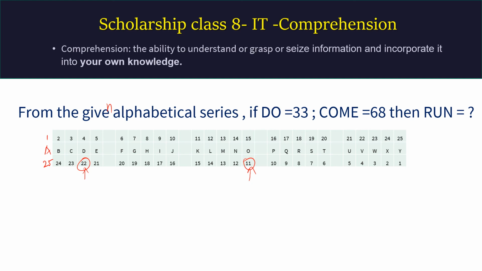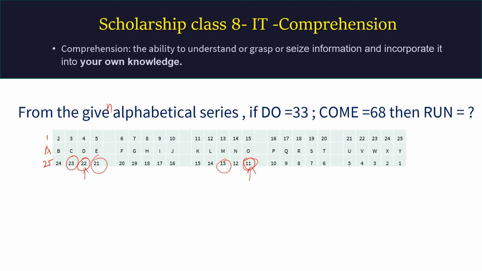So we'll check with COME also. Come means C here, which is 23, O is here, already marked, 11. 23 plus 11, 34. Then you are having M as a letter, 13 over there, 34 plus 13, 47. Then you are having the last one, E, which is 21. So you got 68. So my dear students, this kind of numbers will really make you wonder how 68 came, how 33 came. Is there any connection with some letter having its own value? No, this is from the alphabet series but numbering it.